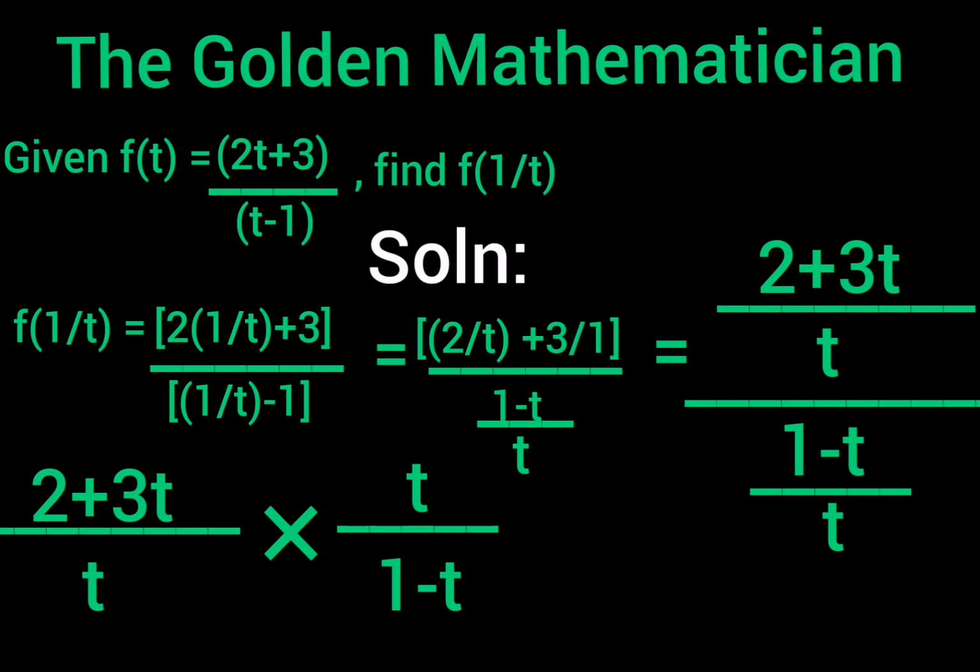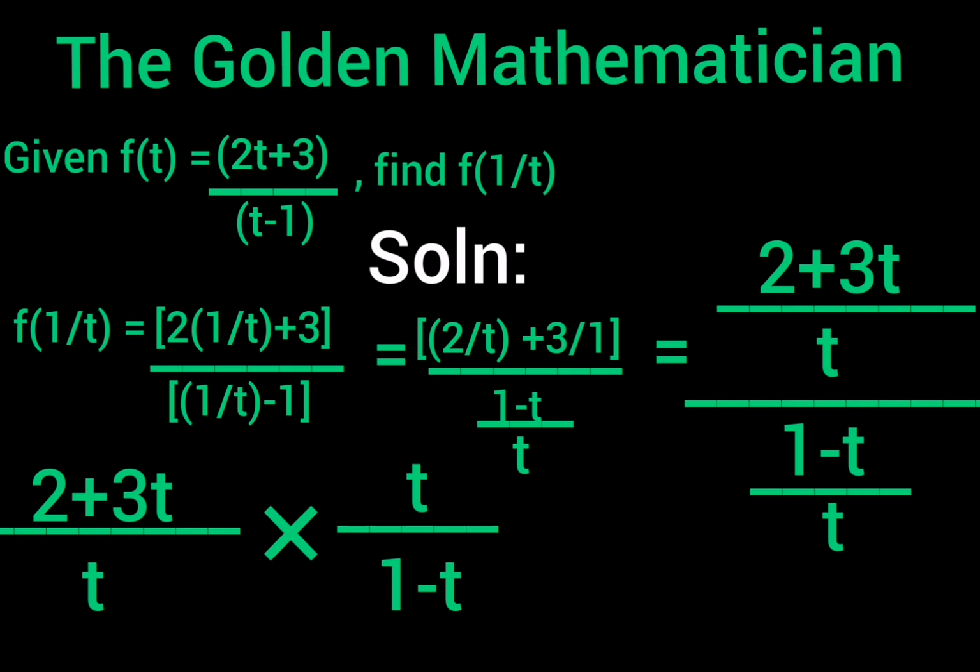For simplicity's sake, we are going to multiply the two fractions. So 2 multiplied by t is going to give us 2t, and 3t multiplied by t is going to give us 3t squared. Or no, rather than going through the stress of multiplying, if you look at the denominator of the first fraction, you see a t, and if you look at the numerator of the second fraction, you see a t.